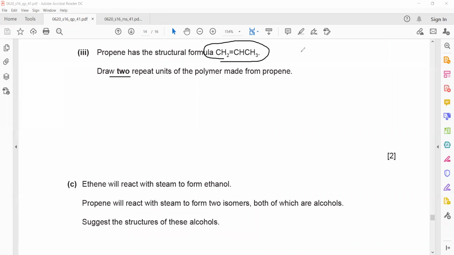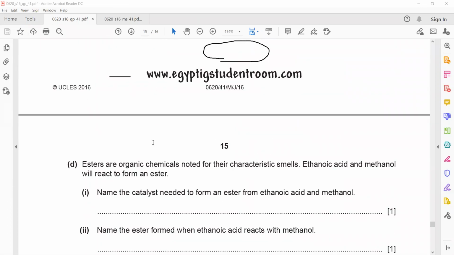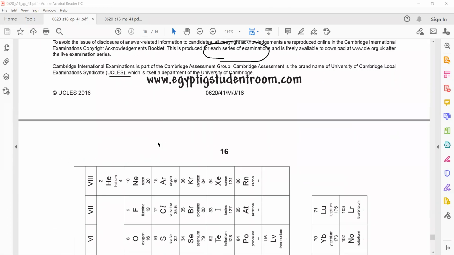So first I will roughly work it out. Blank pages are also available; you can use these pages to do working.